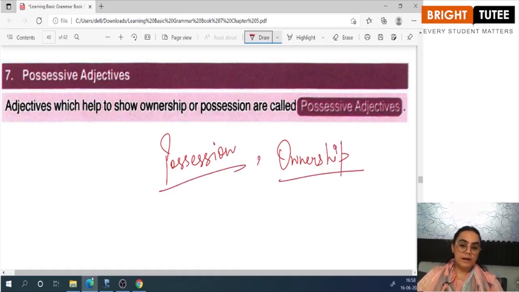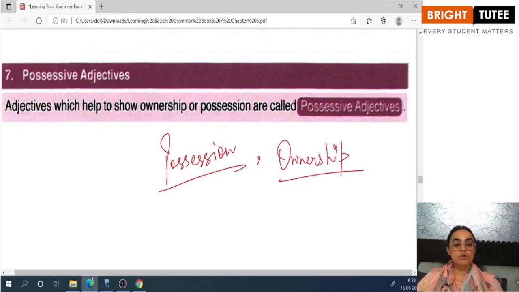To talk about something that belongs to you, that you possess, that is your possession, that is what a possessive adjective describes. So those words which show what the noun possesses or what the noun has are known as possessive adjectives.